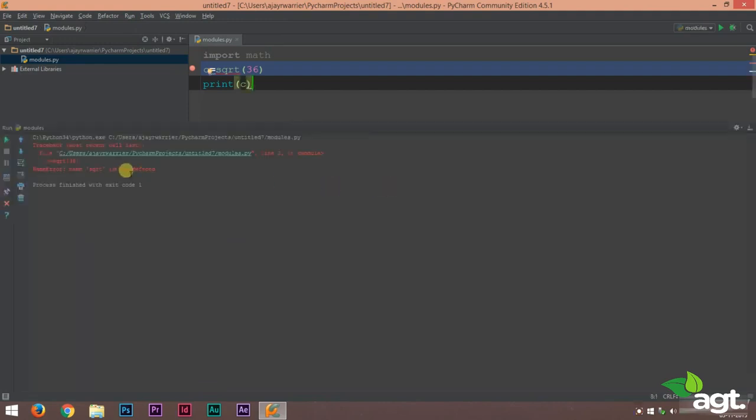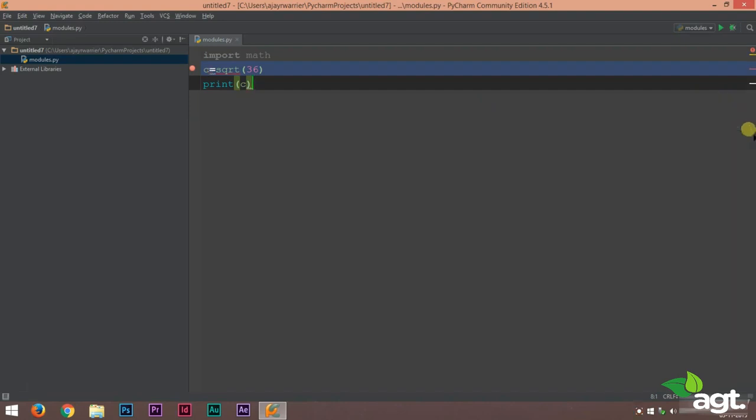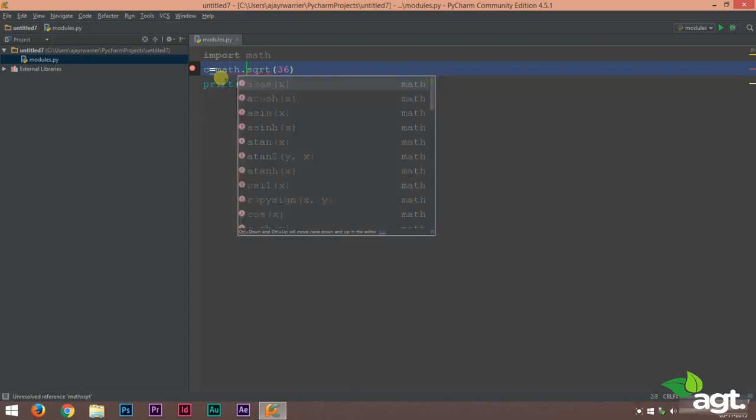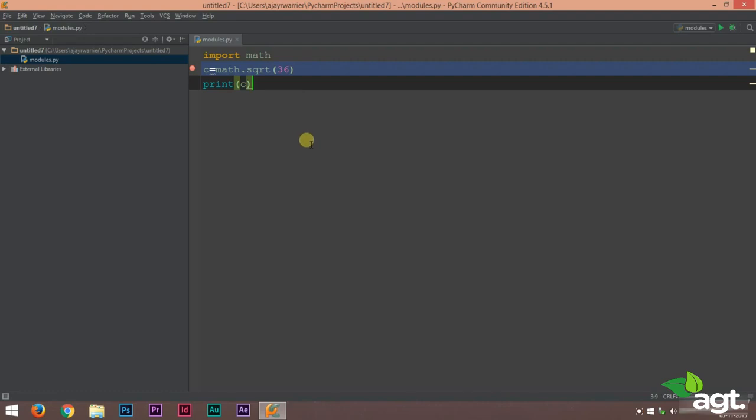And you will see a problem: square root is not defined. Why? Because there is no function called square root in our program. Yes, it is inside our math module, but we need to turn on the switch. The square root function is inside our math module, not inside our program. So to access the square root function from the math module, we must first use math dot square root of 36.